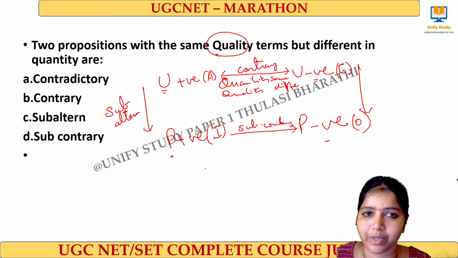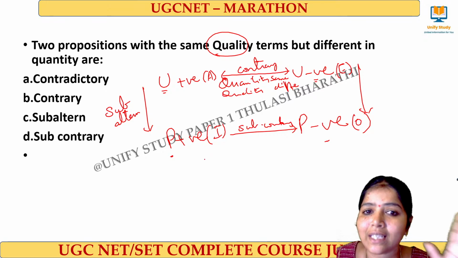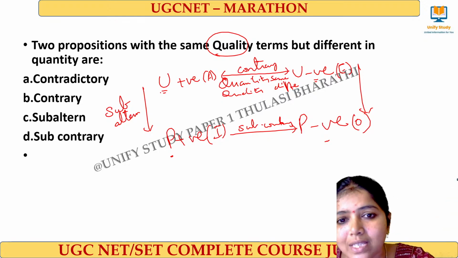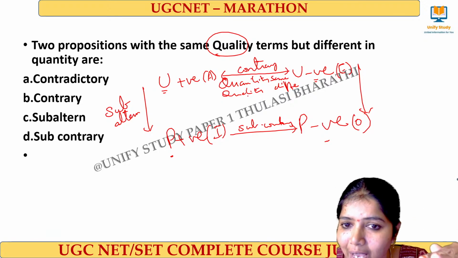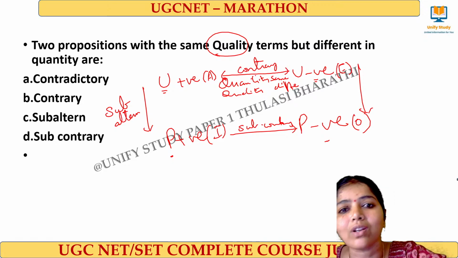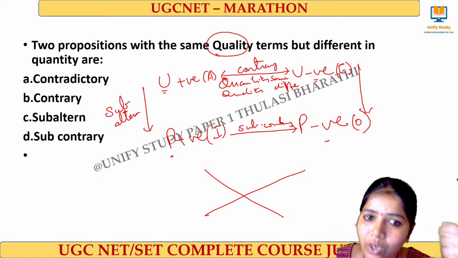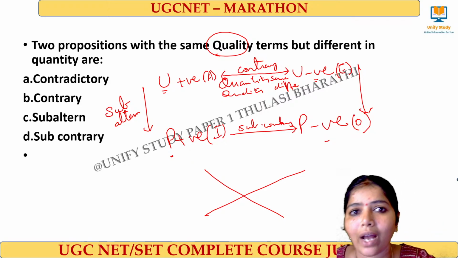In particular propositions, the quantity is the same and the quality different, that is sub-contrary. In universal propositions, quantity same and quality different is called contrary. What about the contradictory on the opposite side? Here quantity also differs, quality also differs.